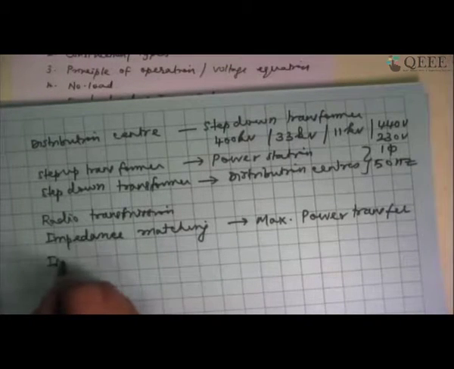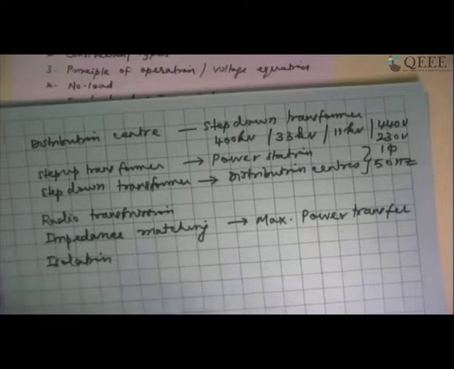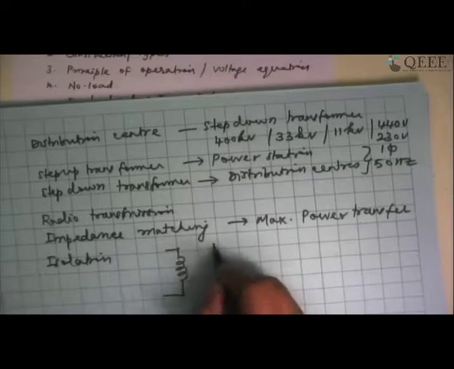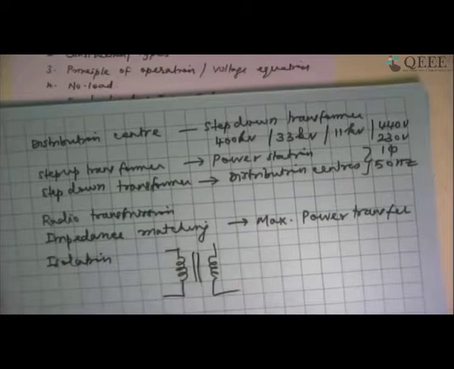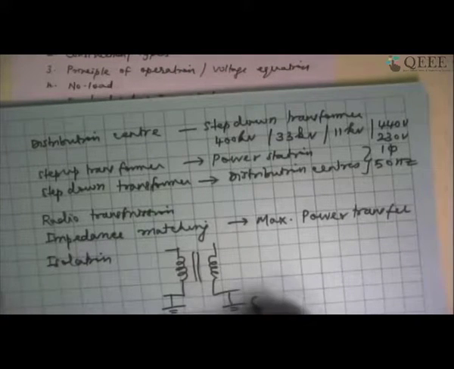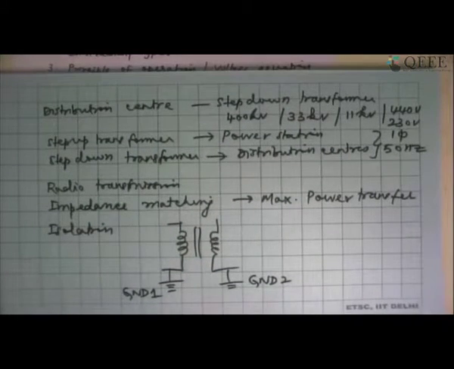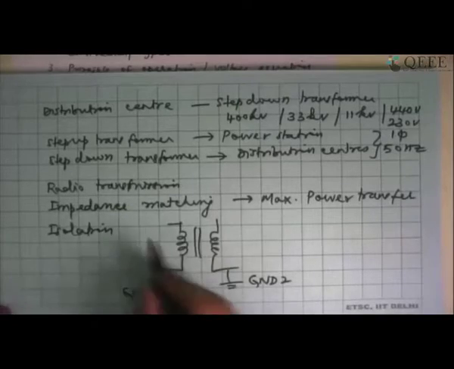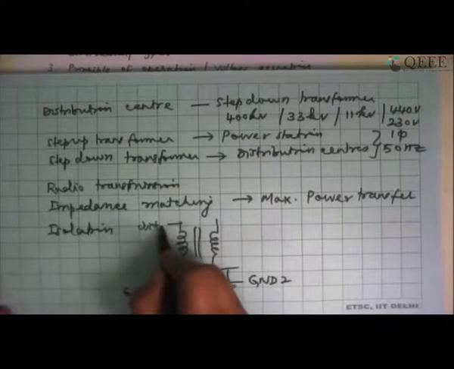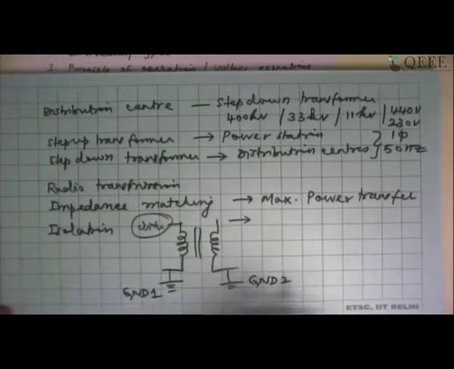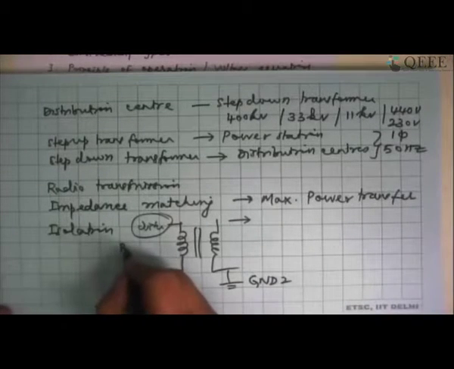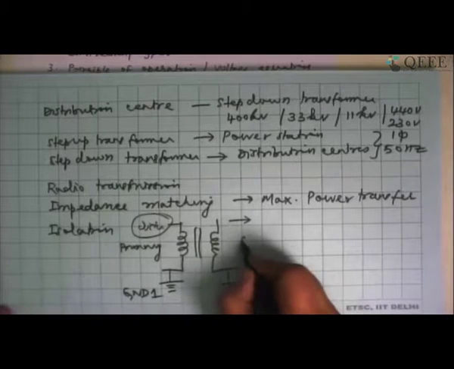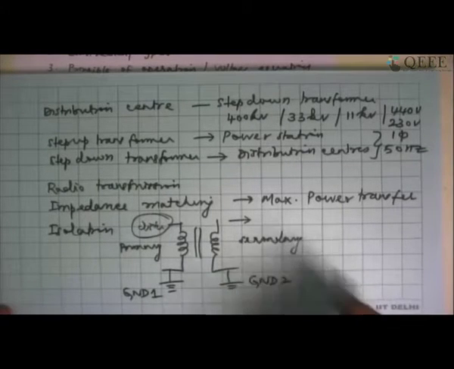I may also require isolation. That is, if I talk about a transformer, I am going to have a primary winding and a secondary winding. There is no common ground. If I call this ground 1 and this ground 2, ground 1 and ground 2 are isolated completely from each other. They are not electrically connected together. That's the reason why we say that isolation can be provided. So any disturbance that occurs here will not affect the secondary side. The primary side disturbances will not affect the secondary side at all. That is the major advantage of having a transformer.